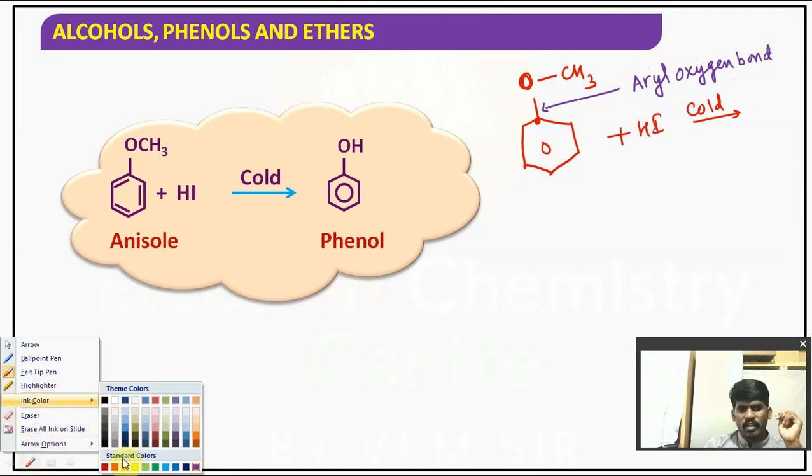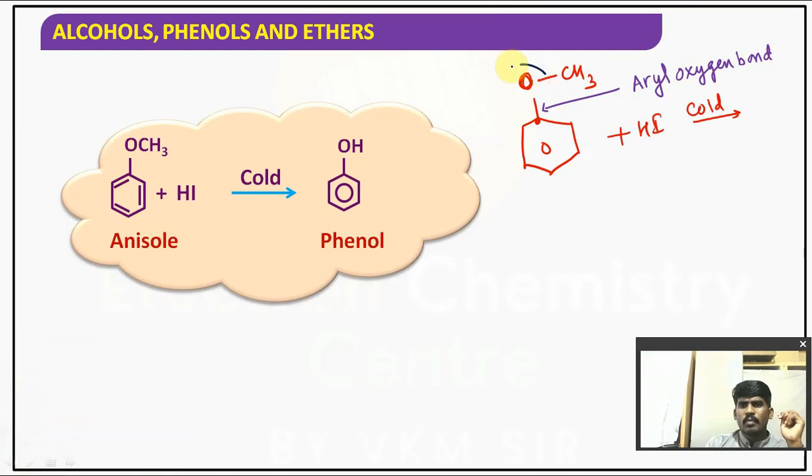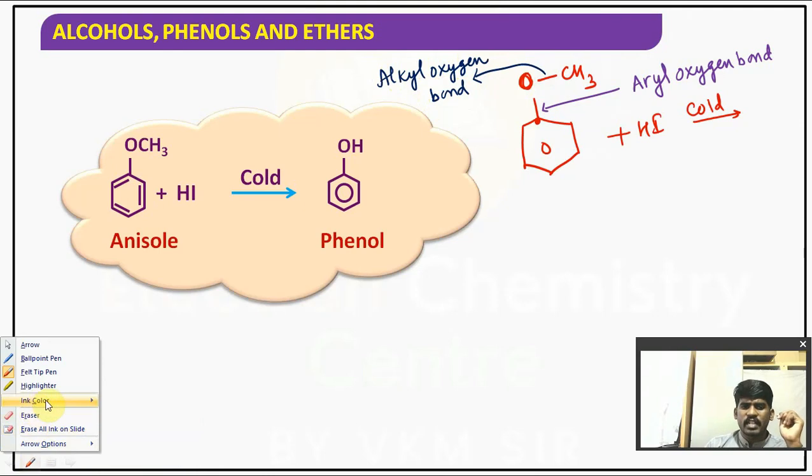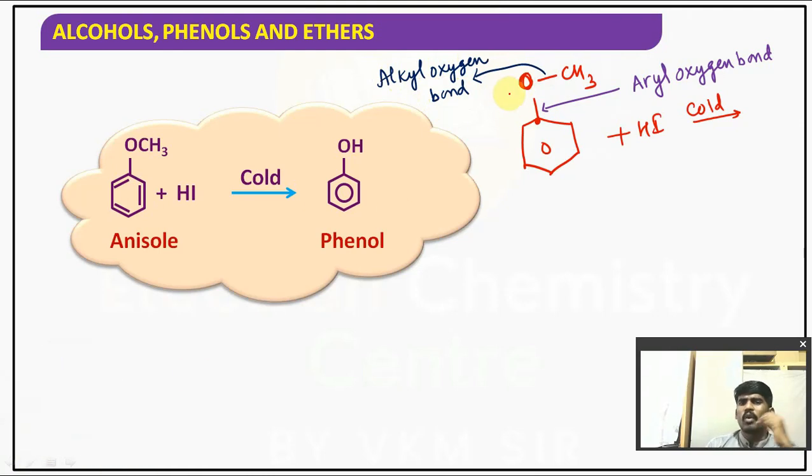Hope you are following, everyone. And this bond is the alkyl oxygen bond. Will you agree? So the possibilities, children: we have to break one bond, no?